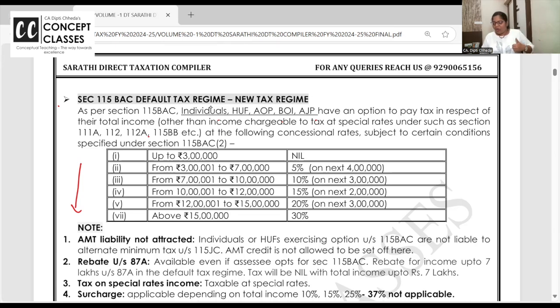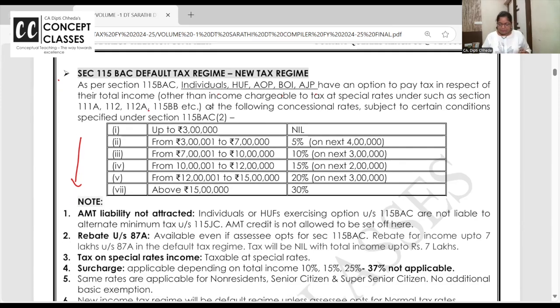I hope you remember 23rd of July 2024. That's the day from where long-term capital gain rates have changed. So to cover all the amendments of long-term capital gain, don't miss out watching the one-shot revision video of long-term capital gain.